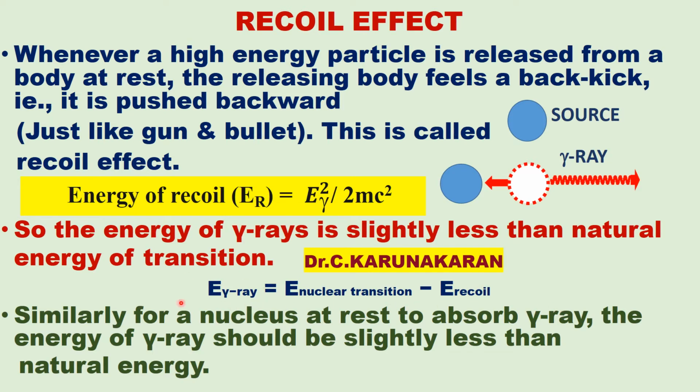Therefore, the energy of the gamma ray is less than the energy of nuclear transition. Similarly, for a nucleus at rest to absorb the gamma ray, the energy of the gamma ray should be slightly less than the natural energy because of the recoil energy.